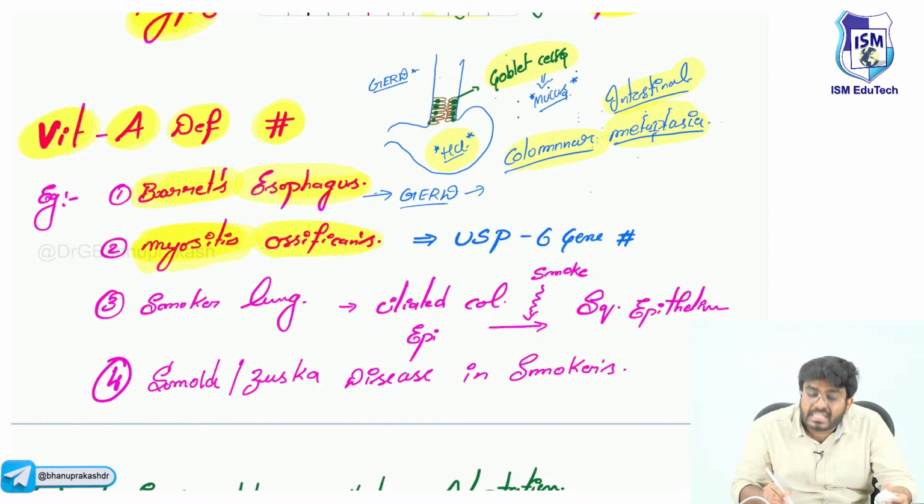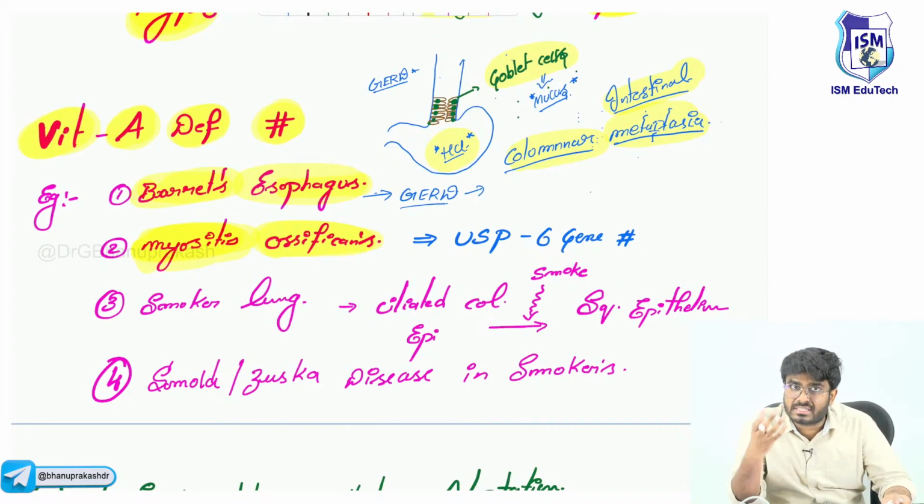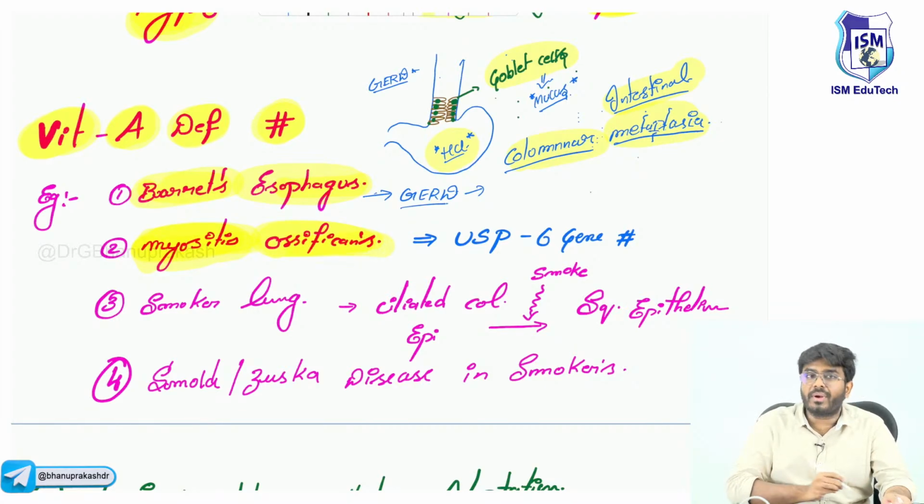So myositis means inflammation within the muscles because of the trauma. At the end, bone formation, ossificans, bone-like growth is happening. So myositis ossificans is an example of metaplasia. And smoker's lung. Normally in your lungs, ciliated columnar epithelium is there.